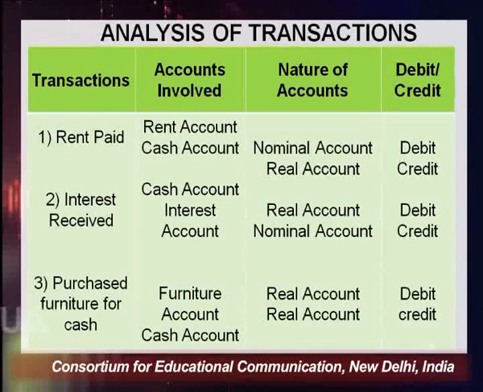and the rule of real account says debit what comes in, credit what goes out. Whenever we are paying rent, what is happening here? Cash is going out. Cash is an asset, and this comes under the list of real account. The rule of real account says debit what comes in, credit what goes out. So cash is going out, so you have to credit this item.